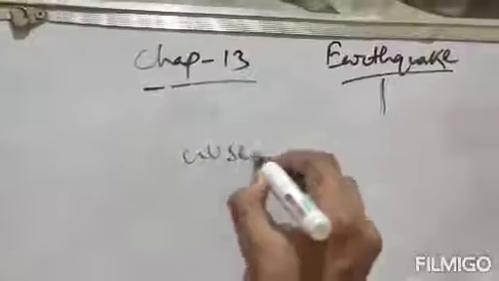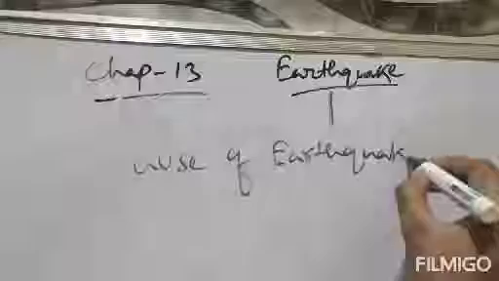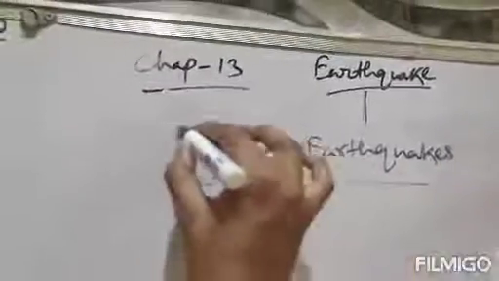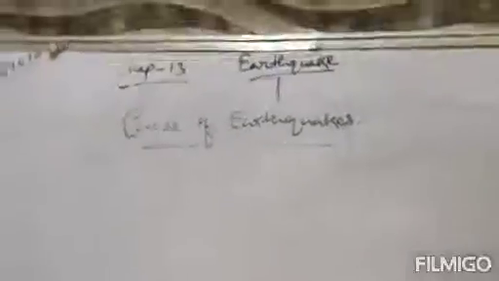So core, mantle and crust, these are the structures inside the earth. Now, cause of earthquakes. Why do earthquakes occur? The main cause of earthquake is the movement of tectonic plates. If we say in short what is the reason of earthquake, we will say that the movement of tectonic plates is the main reason.